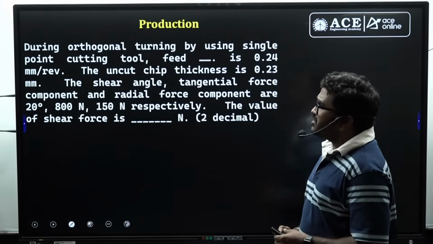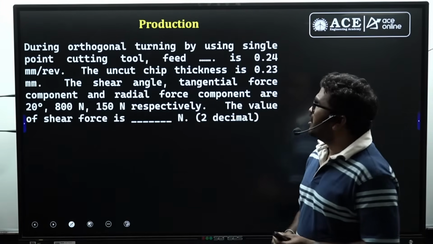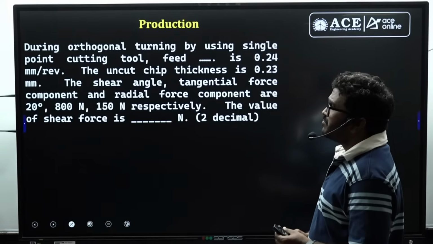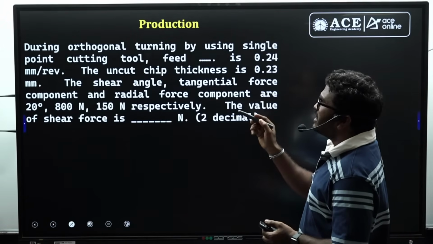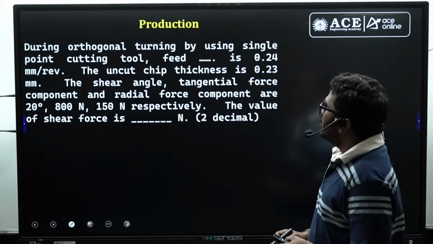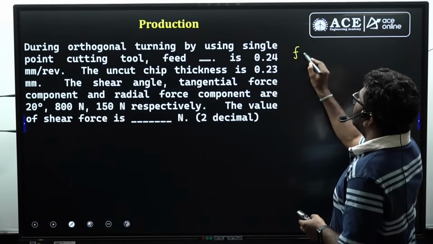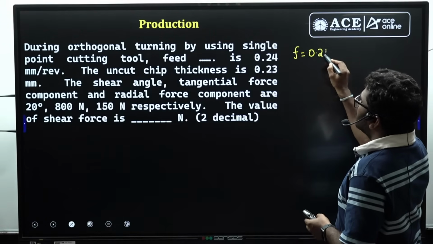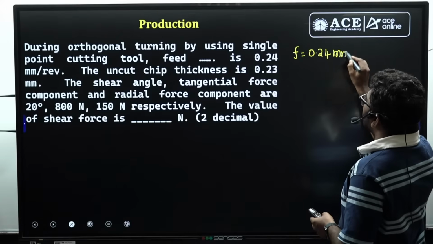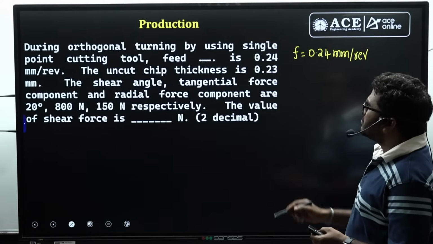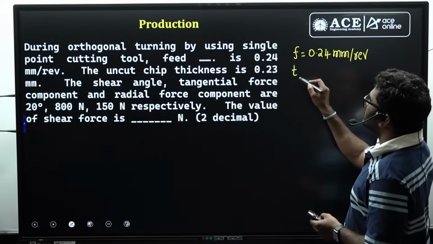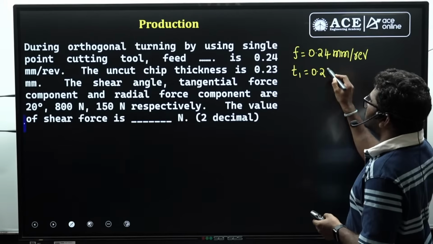Now, this is a question from orthogonal cutting, orthogonal turning. During orthogonal turning by using a single point cutting tool, the feed is given as 0.24 mm per revolution, and the uncut chip thickness is 0.23.